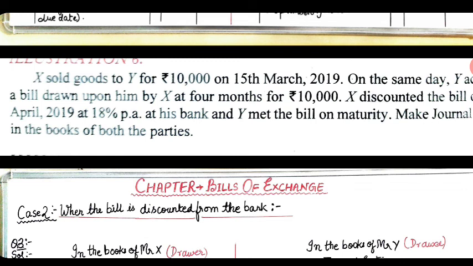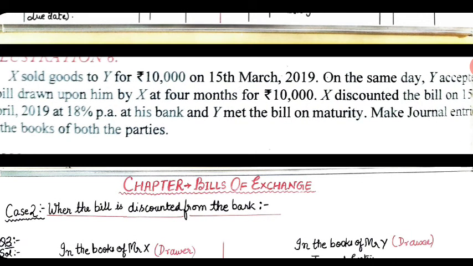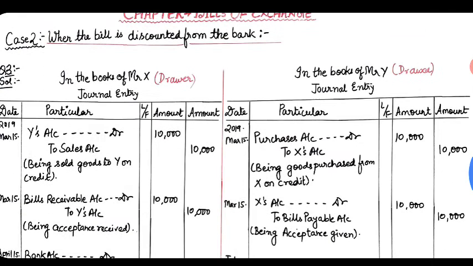Moving on to the next question, that is case number 2, when the bill is discounted from the bank. X sold goods to Y for rupees 10,000 on 15th March 2019. On the same day, Y accepted a bill drawn upon him by X at 4 months for rupees 10,000. X discounted the bill on 15th April 2019 at 18% per annum at his bank, and Y met the bill on maturity. We need to make the journal entries in the books of both the parties.